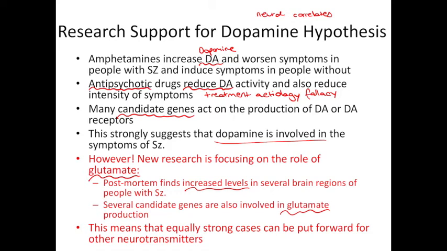So actually, perhaps by focusing just on the role of dopamine, we're looking too far downstream. And perhaps we need to take a few steps back and think about the precursors and the origin of those high and low levels of dopamine in the brain. So the point here is that although there is strong evidence to suggest that dopamine is involved, there are equally strong cases that can be put forward for the role of other neurotransmitters in schizophrenia. So perhaps we shouldn't be focusing too much on dopamine and should look at other explanations.